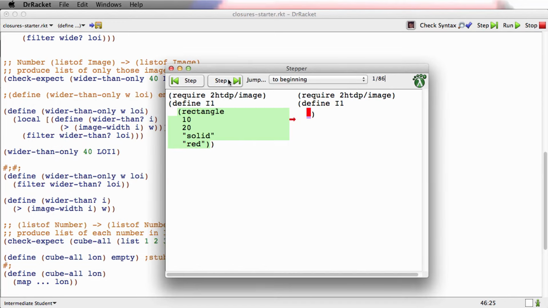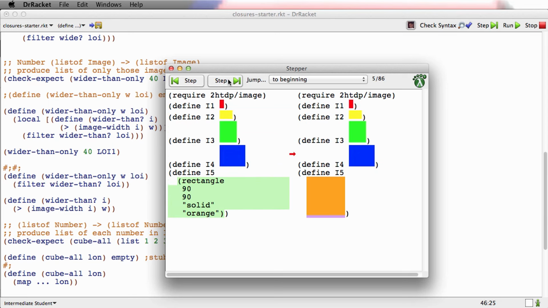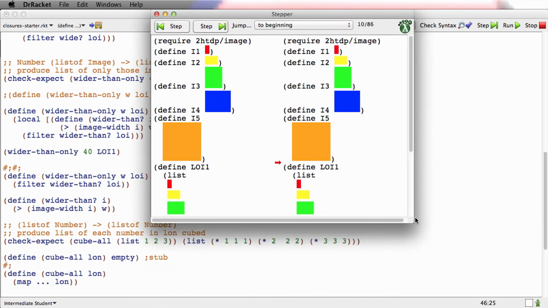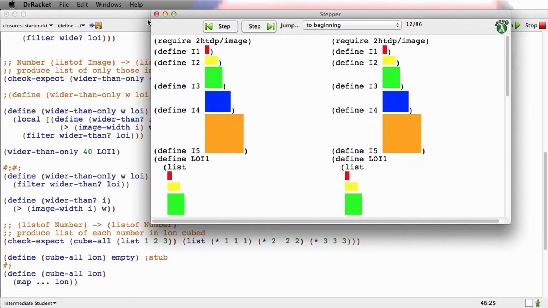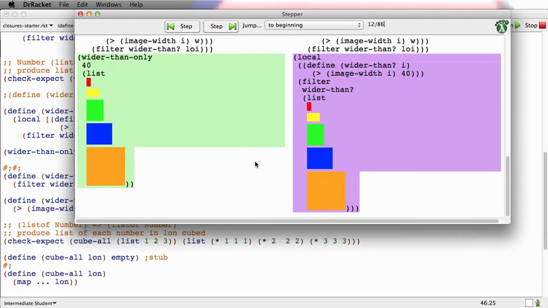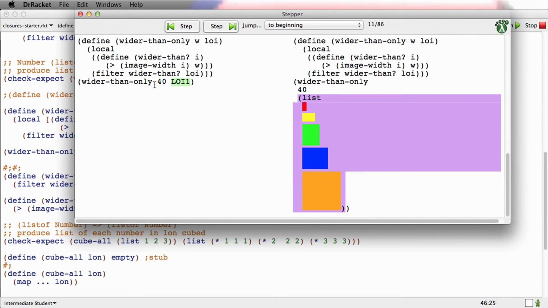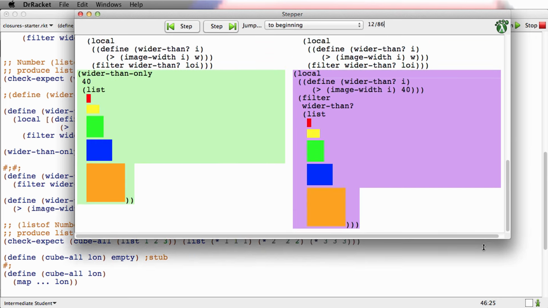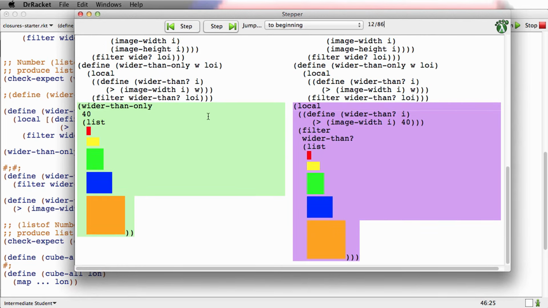And let's see, we're defining a bunch of images, so this I'll do very quickly. There's all the images being defined. There's the list being defined. Let me make this a little bit bigger so we can see. Let me make it even a bit bigger. So now we've got wider-than-only 40 LOI1. LOI1, of course, evaluates to that list. Let's make it even bigger now. Now we've got wider-than-only 40 with the list.